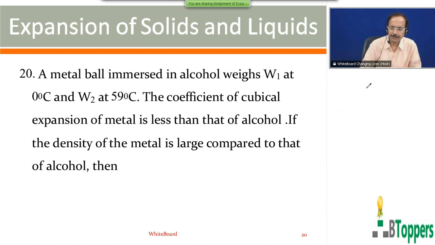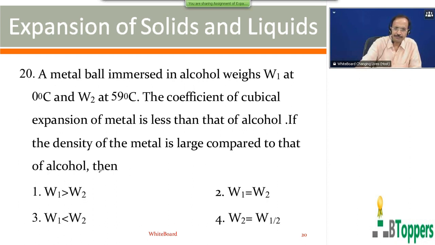Look at question number 20. A metal ball immersed in alcohol weighs W1 at 0 degrees centigrade and W2 at 59 degrees centigrade. The coefficient of cubical expansion of the metal is less than that of alcohol. The density of the metal is large compared to that of alcohol.